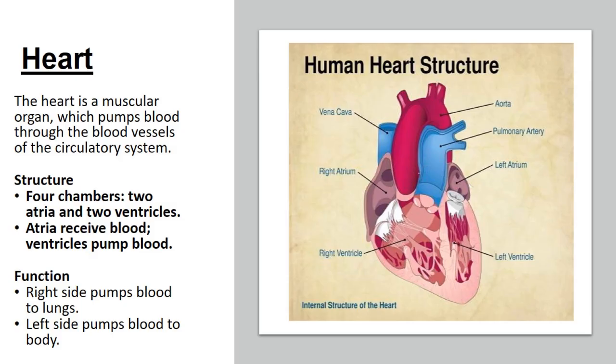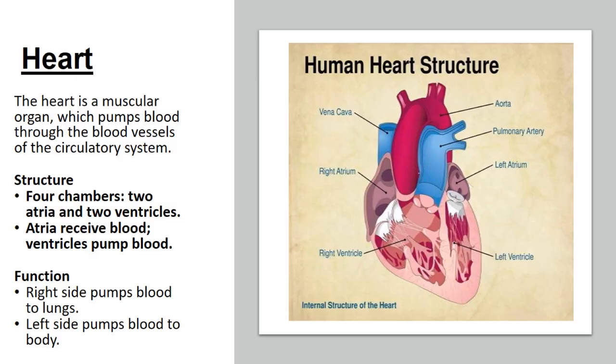So what is the function of the heart? The right side pumps the blood to the lungs and the left side pumps the blood to the body. Both of these pumping actions take place at one time. As you can see in the diagram, the aorta is on the top right.